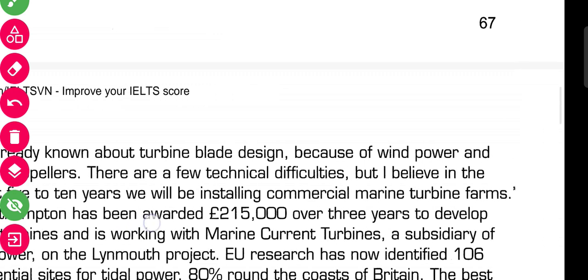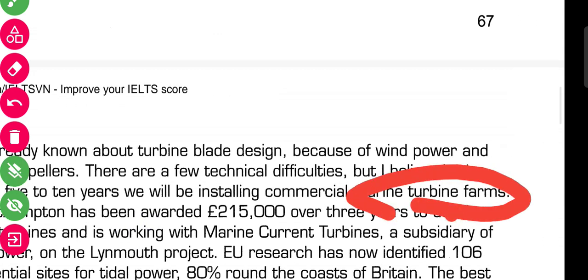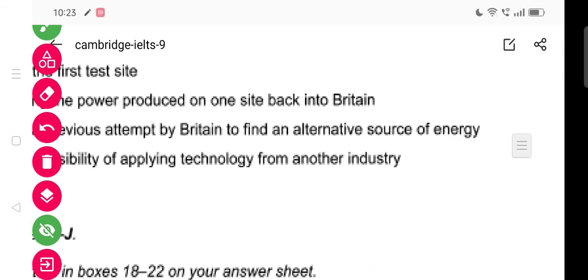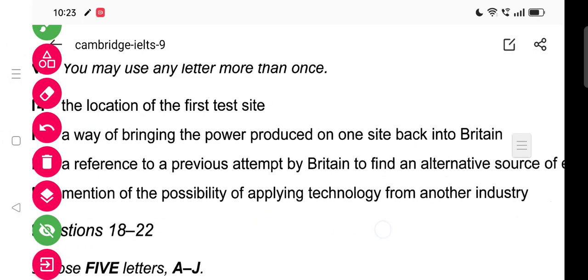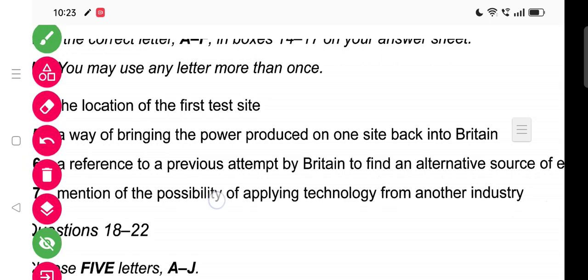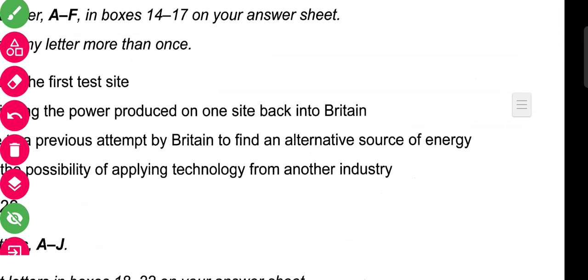So there is another industry name mentioned, that is marine turbine. So there are three different industry names mentioned. So for question number 17, what will be the answer? The answer will be C. That's right.